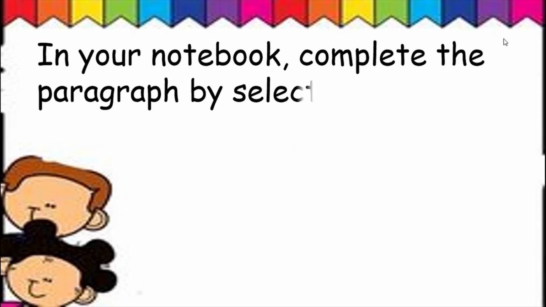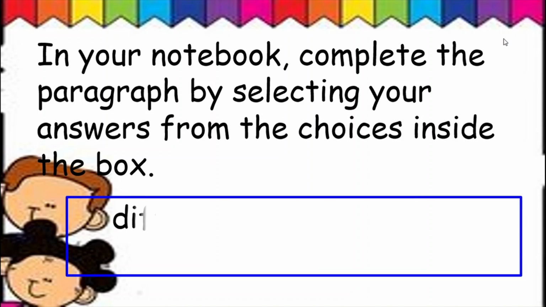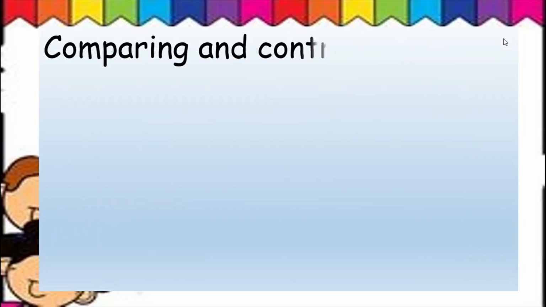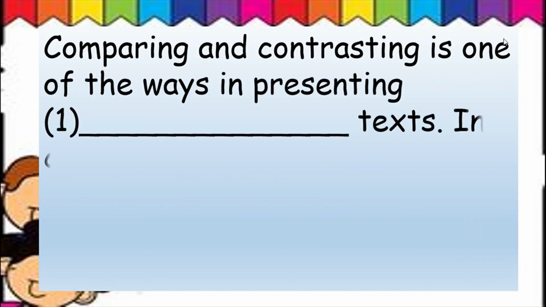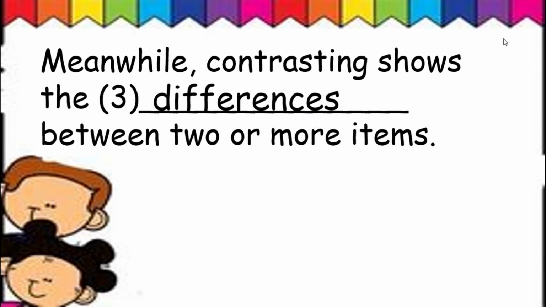In your notebook, complete the paragraph by selecting your answers from the choices inside the box. Choice words are differences, informative, and similarities. Comparing and contrasting is one of the ways in presenting informative text. In comparing, similarities between two or more persons, places, things, events, or topics are presented. Meanwhile, contrasting shows the differences between two or more items.